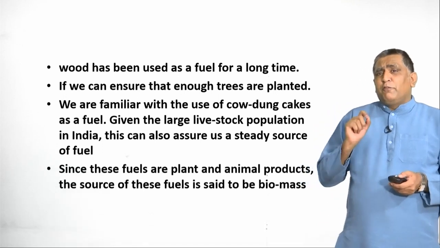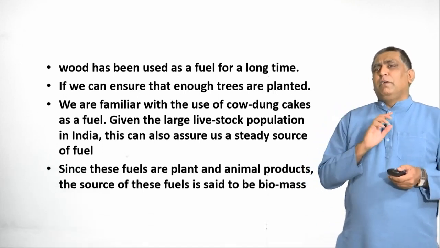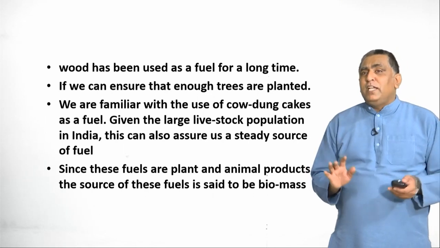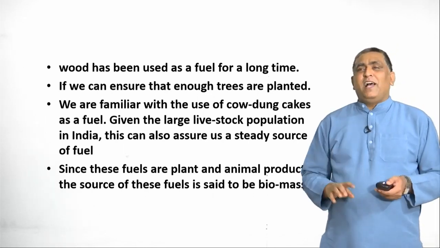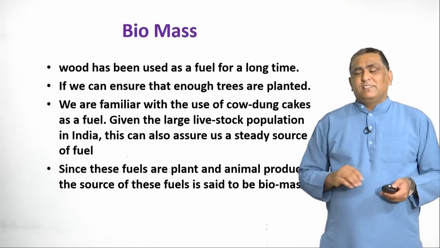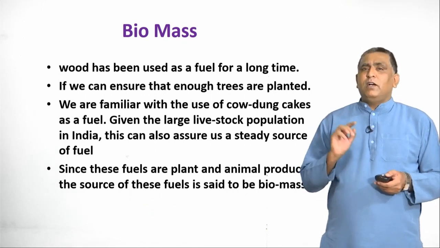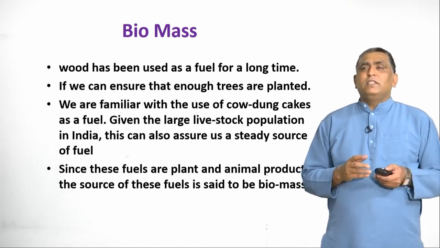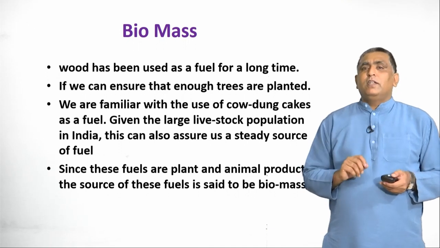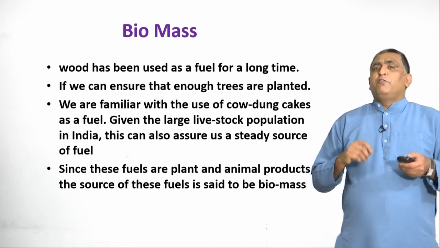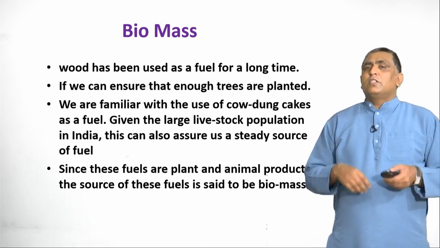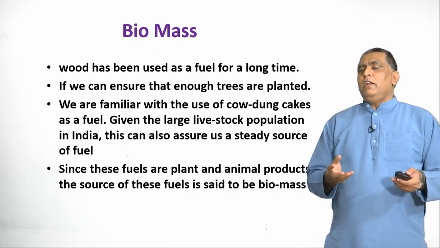Since these fuels are plant and animal products, the sources of these fuels are known as biomass. So this question might come for 1 mark. What is biomass? Then you have to answer: since the fuels are plant and animal products, the sources of these fuels are said to be biomass.